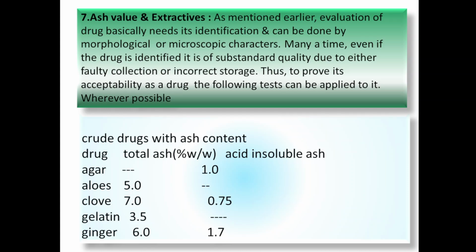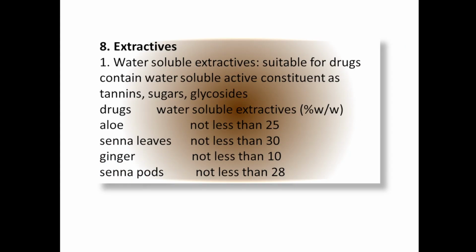For example, for agar, acid insoluble ash is 1%, aloe total ash is 5%, cinchona total ash is 7%, acid insoluble ash is 0.75%, gelatin 3.5%, ginger 6% total ash and 1.7% acid insoluble ash. Now extractive values.